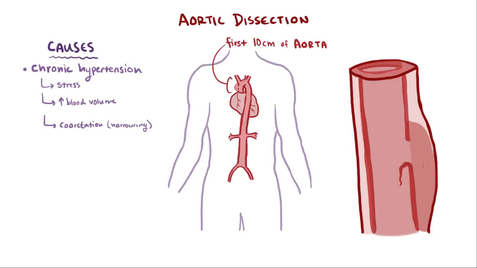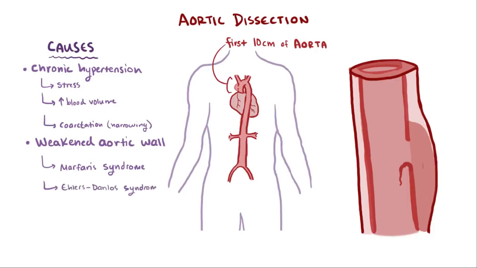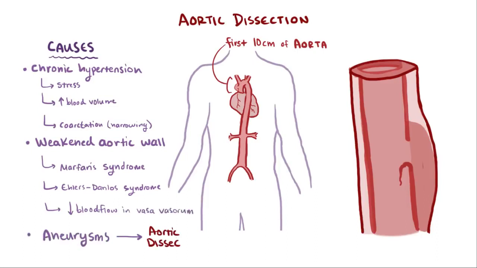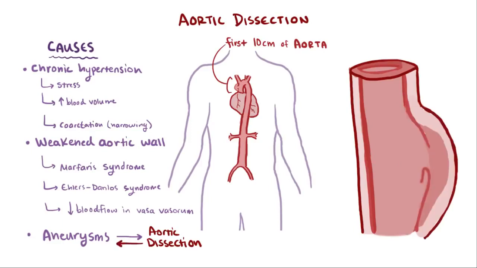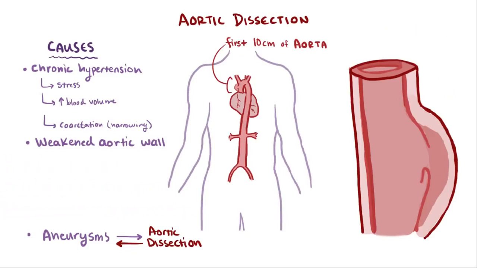In order for an aortic dissection to occur, an underlying condition usually has to exist that weakens the aorta's wall. Connective tissue disorders like Marfan's and Ehlers-Danlos syndrome can also cause a dissection, as well as a decreased blood flow to the vasa vasorum. Aneurysms can be a cause of aortic dissection as well, and incidentally, dissection can also cause aneurysms because, again, the dissection weakens the blood vessel wall. In other words, weak walls can lead to outpouching of the blood vessel or a break in the tunica intima, and both of these weaken the walls further.